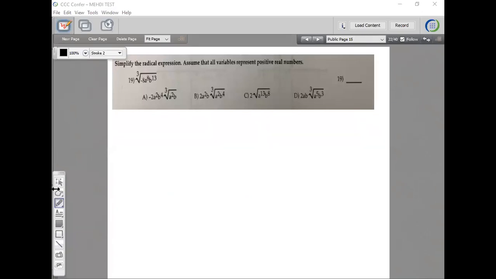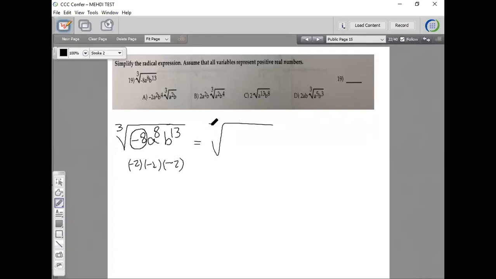Here we have cube root of negative 8 a to the power of 8 b to the power of 13. So you need 3 of a kind here in order to remove it from the radical. Negative 8, is that the cube root of something? Can I write this as negative 2 times negative 2 times negative 2? Yeah, definitely that would be equal to negative 8, right? So here what I have really is cube root of negative 2 cubed.